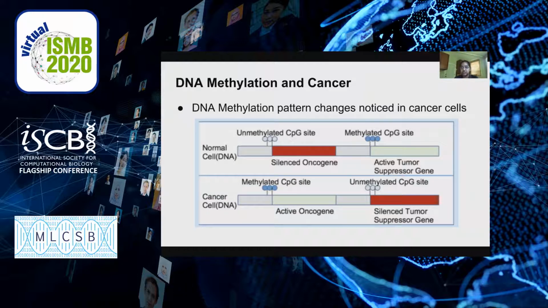A reduction or increase in DNA methylation can be seen in cancerous cells. DNA hypomethylation or hypermethylation can cause some genes to mutate to oncogenes, and it can also silence tumor suppressor genes, which in turn can cause cancer.